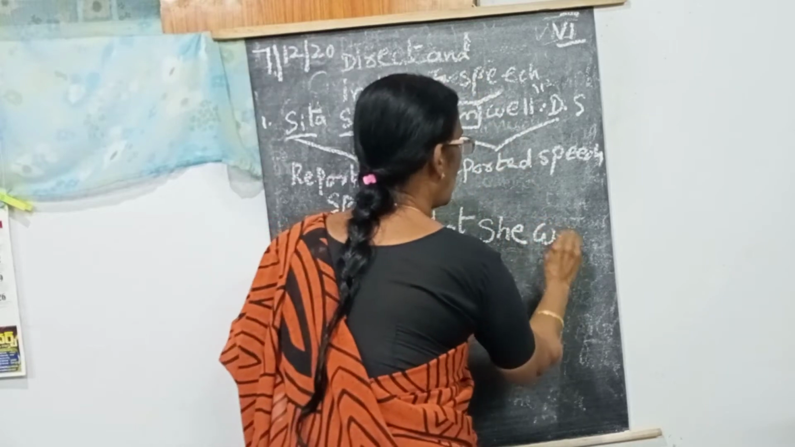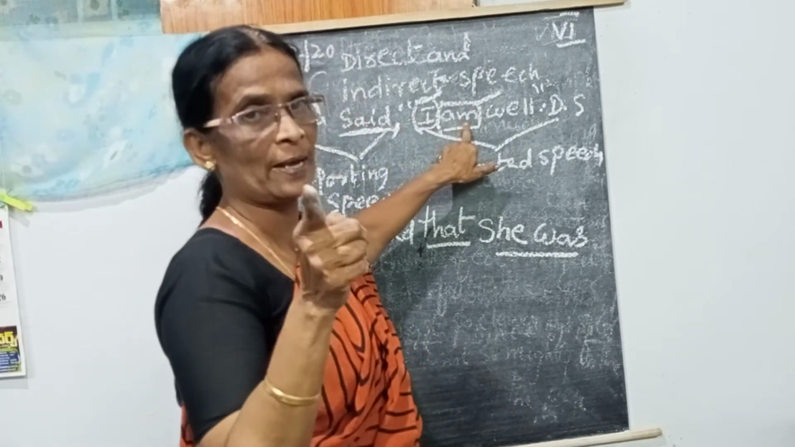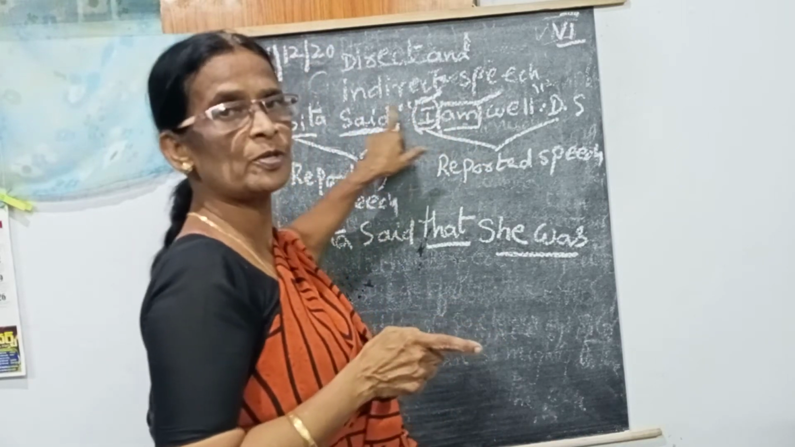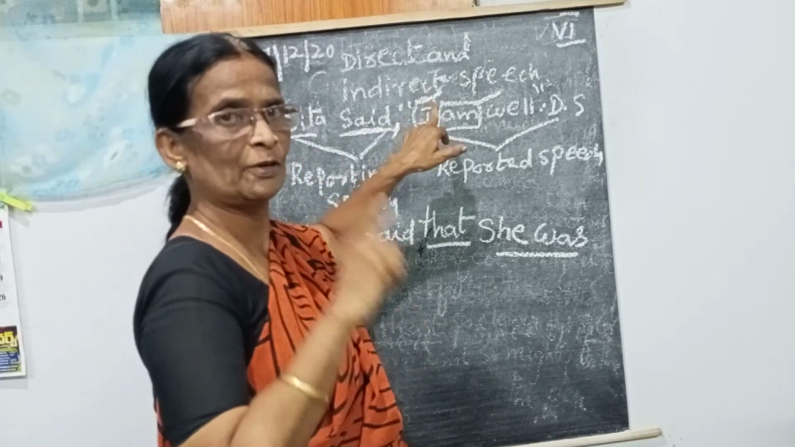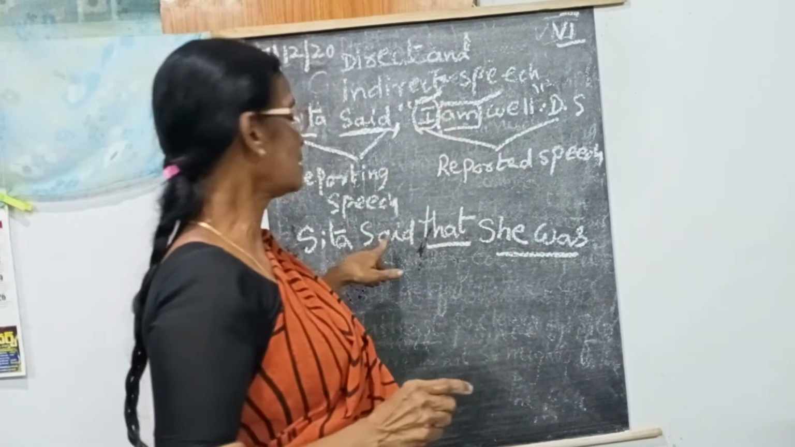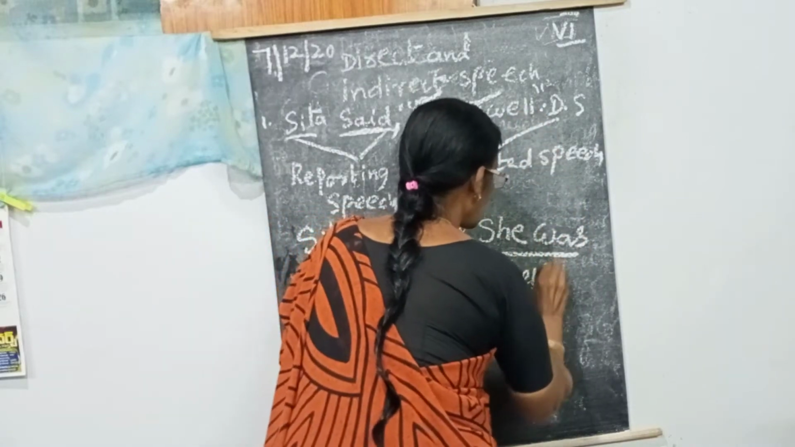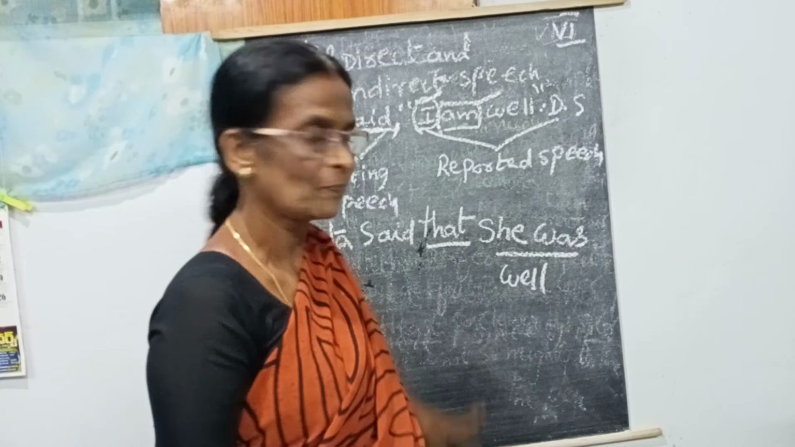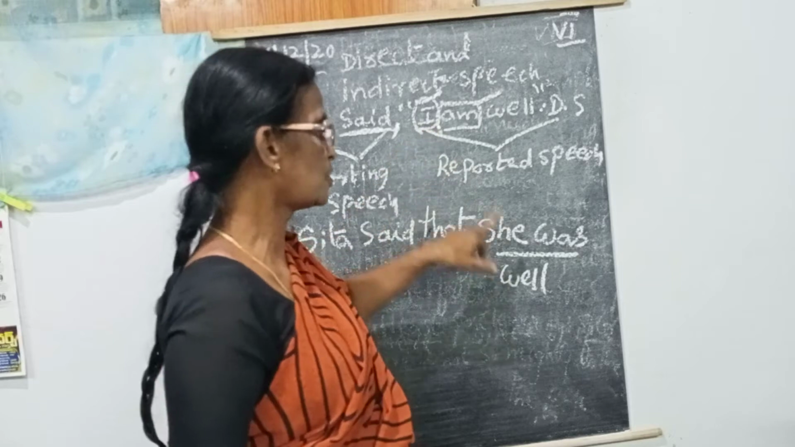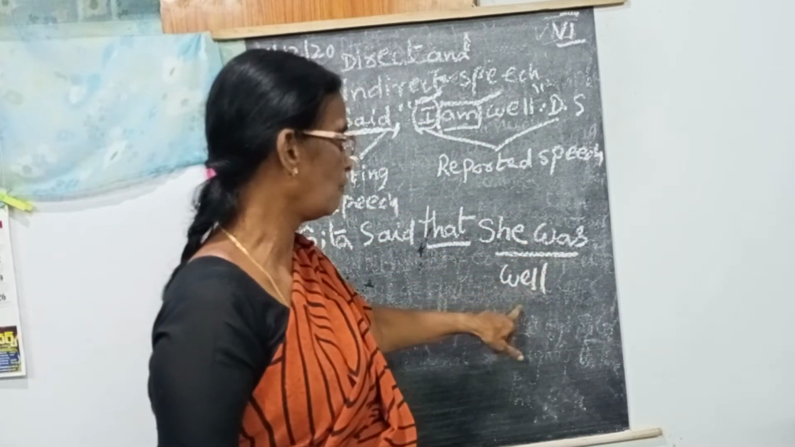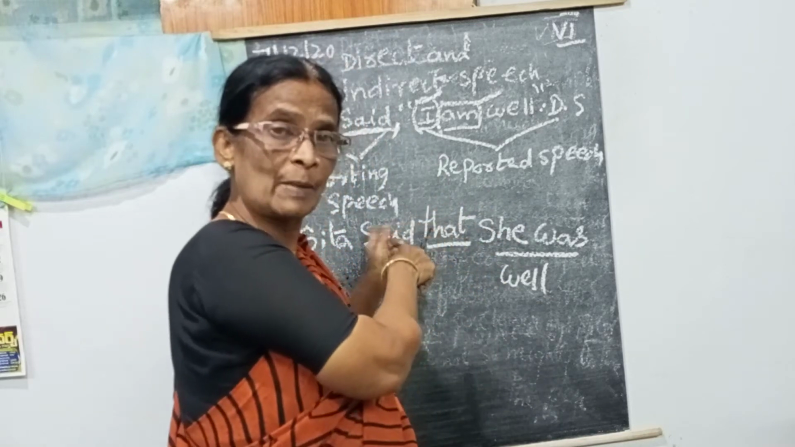Am changes to was. Because the verb is past tense, you have to change into past tense. But the person also going to be changed based on this person. Okay, ma'am? If there is a Ramu, he. Like that you have to be careful. Then Sita said that she was, what she said? Well. She said she was well. Sita said, after the reporting speech, we added that. Then I changes to she, am changes to was, and well, she was well. This is the indirect speech. Am I added the inverted commas and comma?